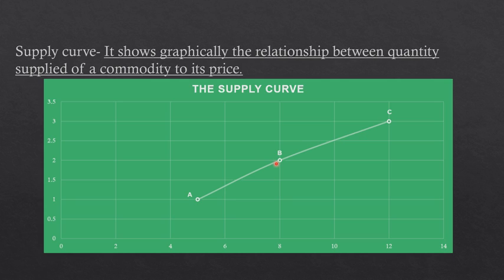When the price per kg increases to rupees 2, the quantity supplied becomes 8. So the quantity supplied, that is 8, is on the x-axis and the price, rupees 2, is on the y-axis. So we see an upward shift, or an increase in the quantity supplied of the commodity. Similarly, when the price is rupees 3, the quantity supplied is 12. I hope this point is clear to you, the difference between the supply schedule and demand schedule, and the supply curve and the demand curve.